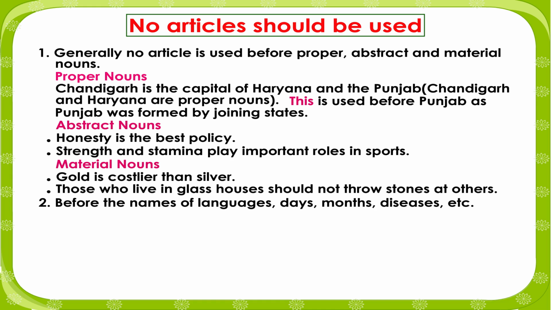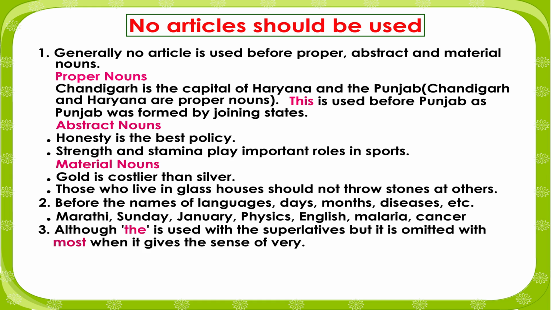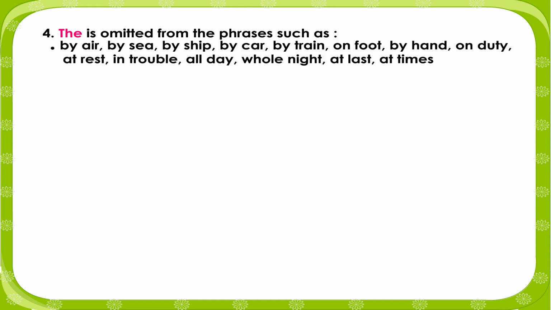2. Before the names of languages, days, months, diseases, etc.: Marathi, Sunday, January, physics, English, malaria, cancer. 3. Although the is used with the superlatives, it is omitted with most when it gives the sense of very. This book is most interesting. 4. The is omitted from phrases such as by air, by sea, by ship, by car, by train, on foot, by hand, on duty, at rest, in trouble, all day, whole night, at last, at times.